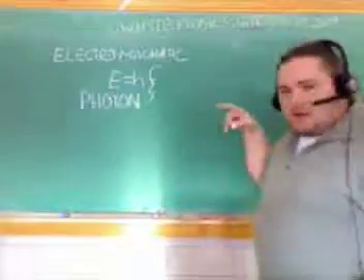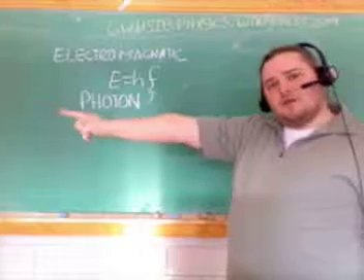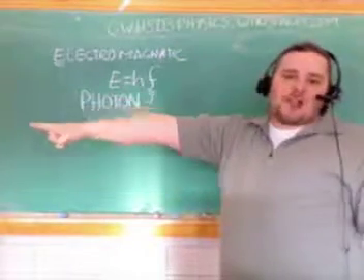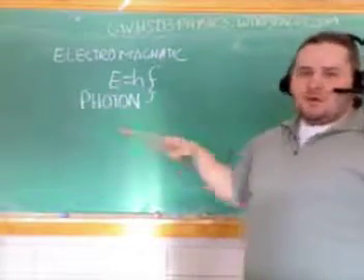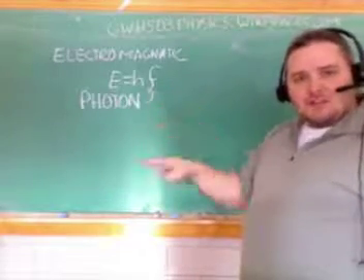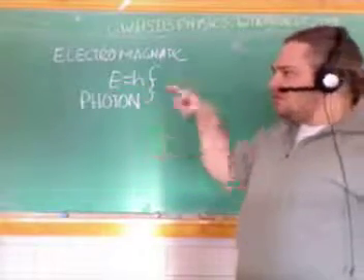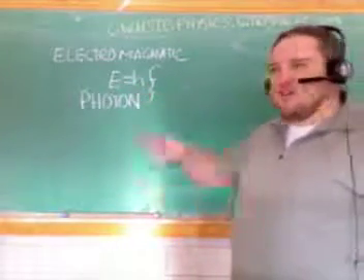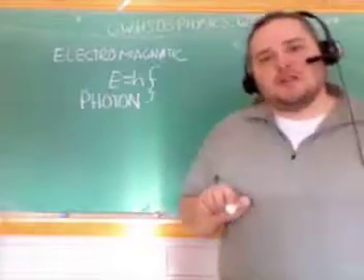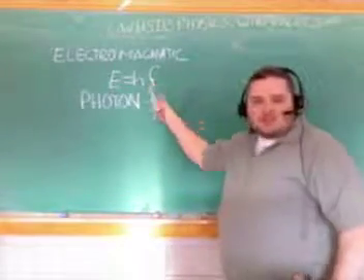Think about it. It can't be associated with this motion because every piece of electromagnetic radiation travels at the same velocity. So the only way we can express energy in light is how fast it's oscillating in this direction. If that frequency is fast, that means that we have high levels of oscillation. That means we have more energy. That's why gamma scares us, because it's a lot of energy.